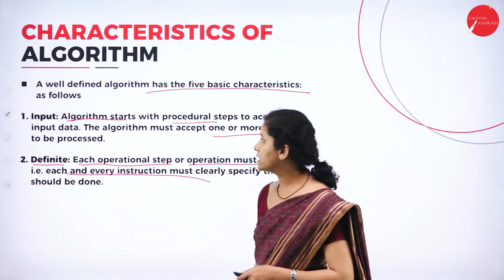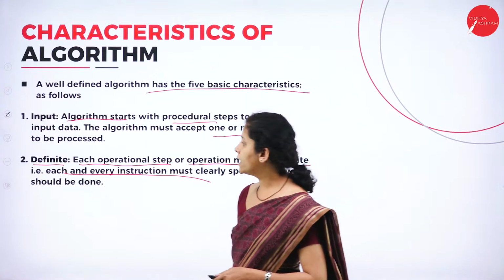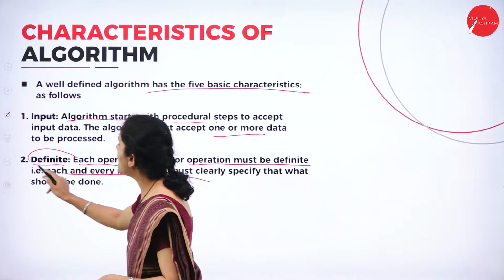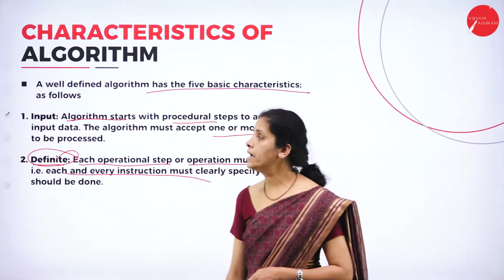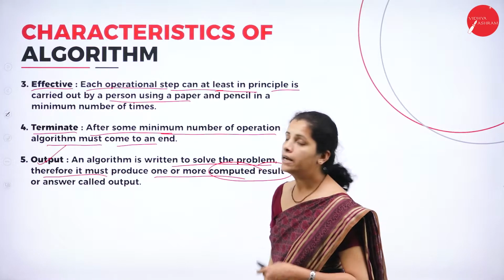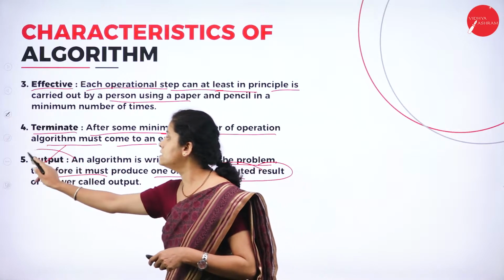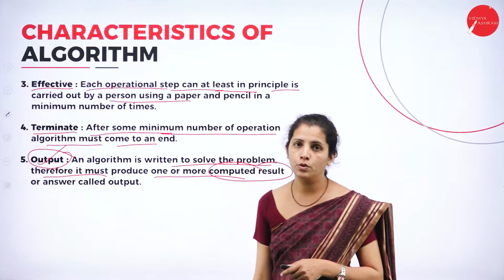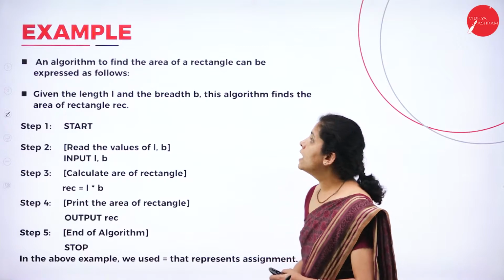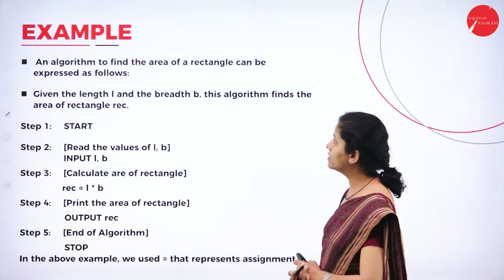So what are the characteristics of an algorithm? That is input. Along with that, it must have definite state. It must be effective. It must have a termination condition, as well as it must generate output. Now, I'm going to have the example here. So this is the algorithm.